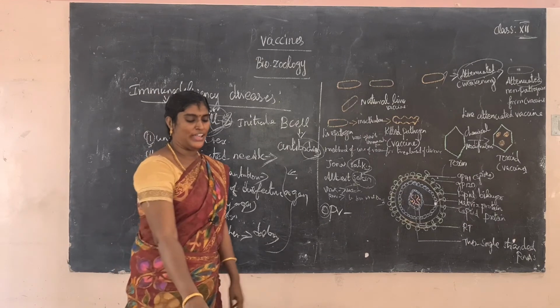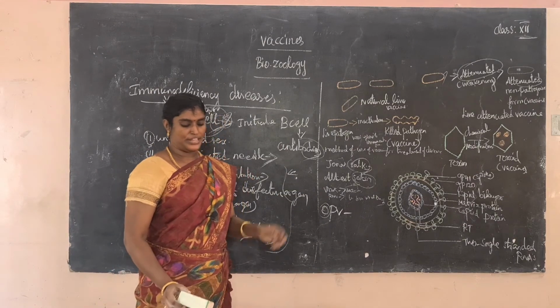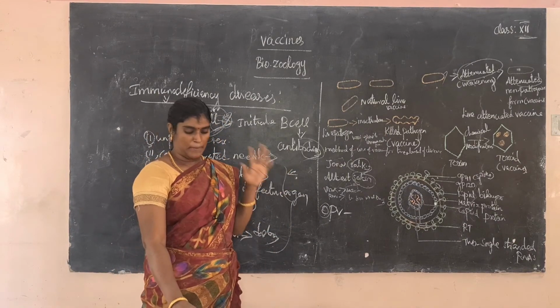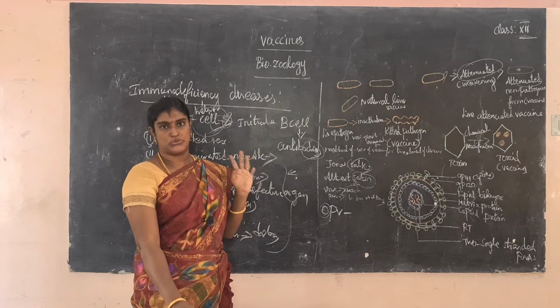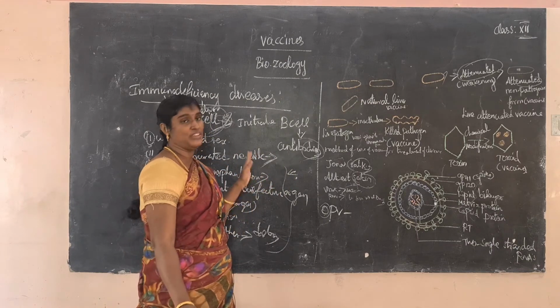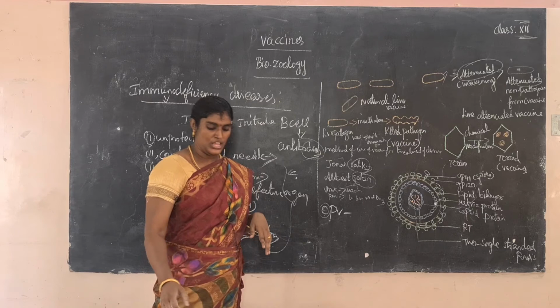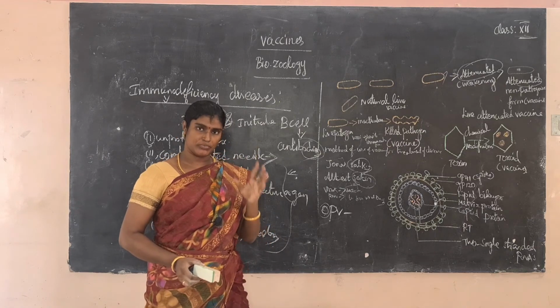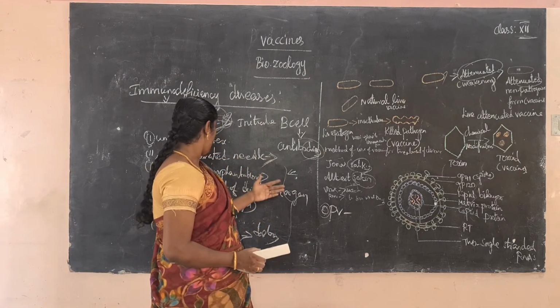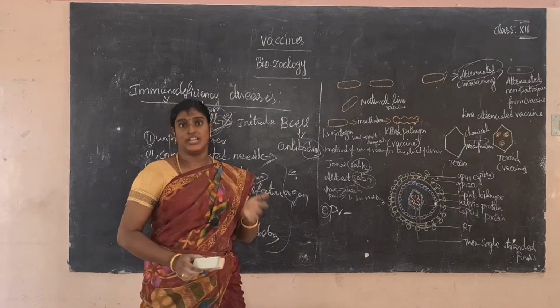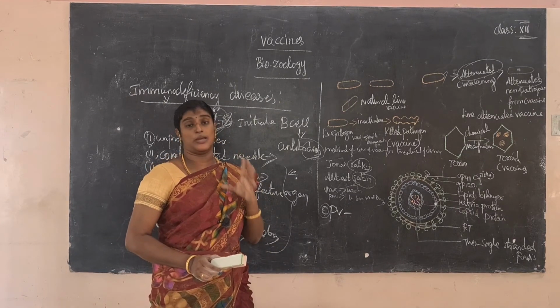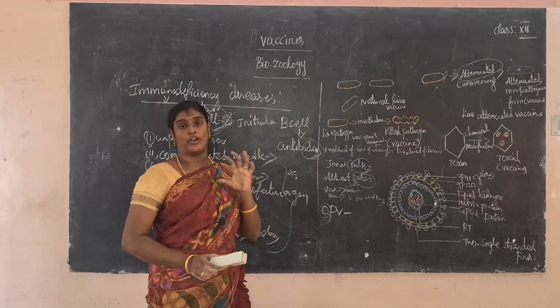So how do we eradicate it? AIDS has no cure, but prevention is the very best option. So what are the prevention methods? Before organ transplantation and blood transfusion, checking the blood and screening the blood products is very, very important.